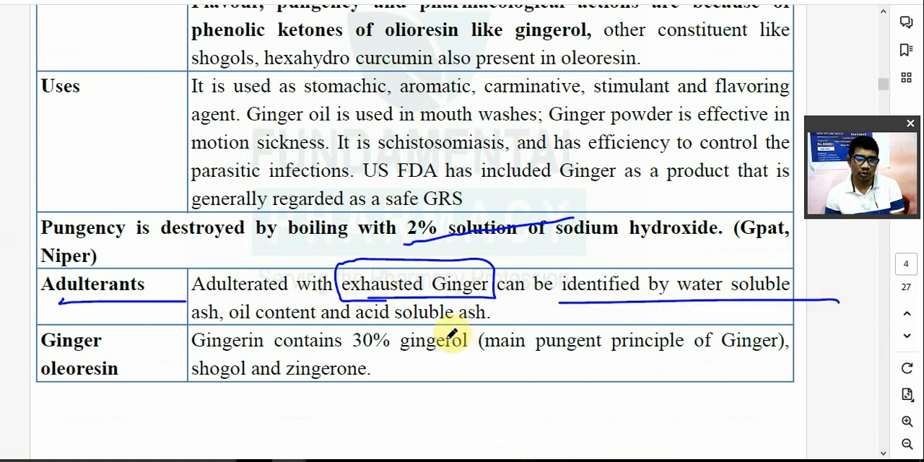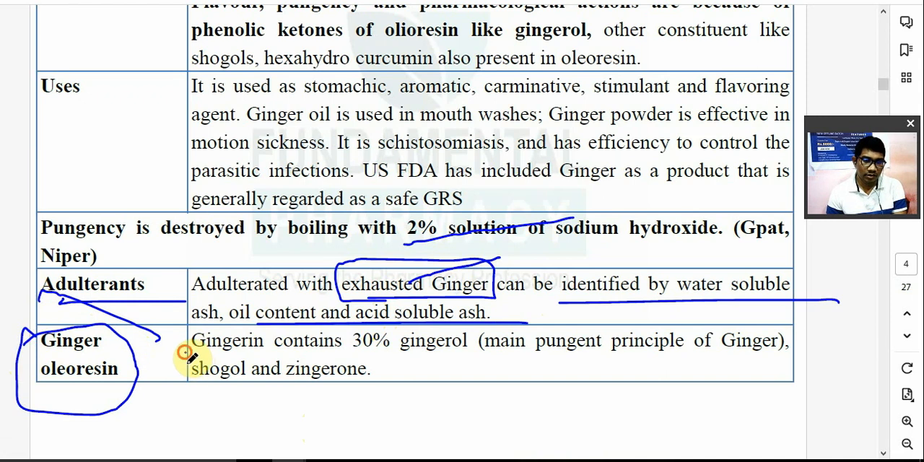Just you have to put it in the water. So it can be identified by water soluble ash, the oil content as well as acid soluble ash. So exhausted ginger and authentic ginger can be identified by water soluble ash, oil content as well as acid soluble ash. Oil content तो इसमें होगा ही नहीं ना, because exhausted ginger. इसमें क्या है? Oleoresin. Ginger oleoresin, oil plus resin.